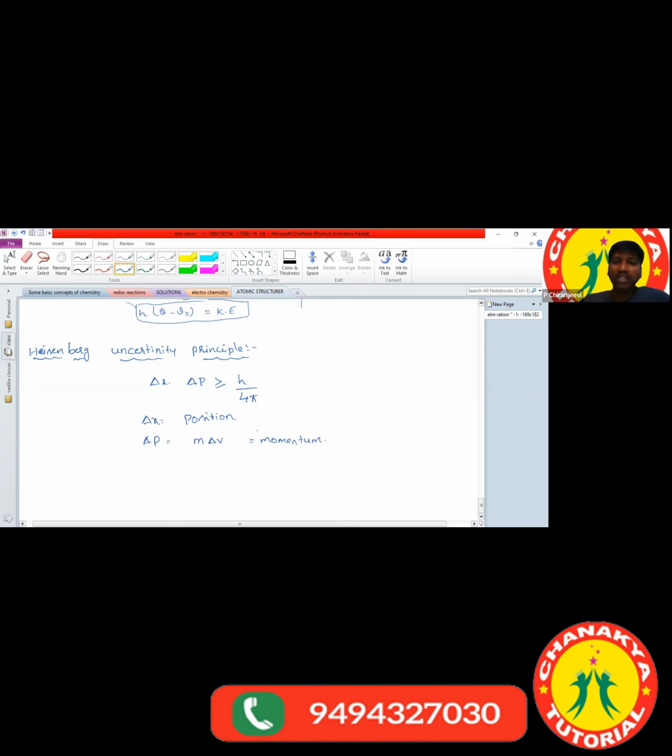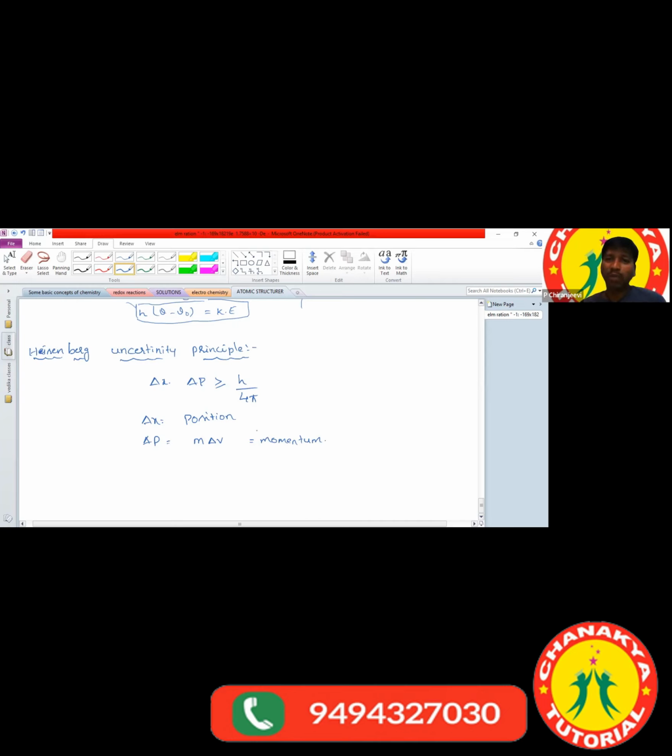You are going to school, and one of your friends calls and asks where you are. Is it possible to tell the exact position? No, it is not possible. If you tell one address, the bus keeps on moving. It is not at one particular place.